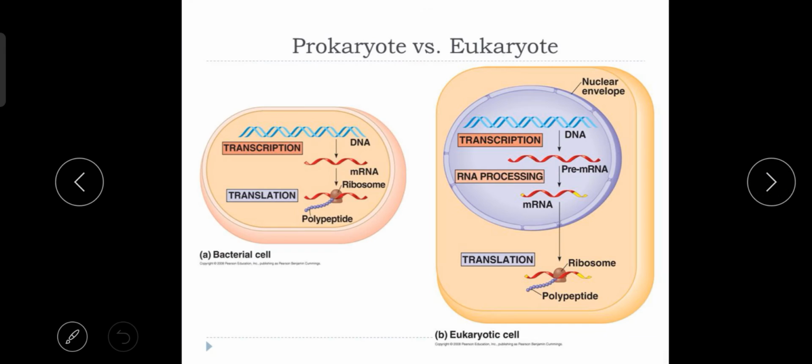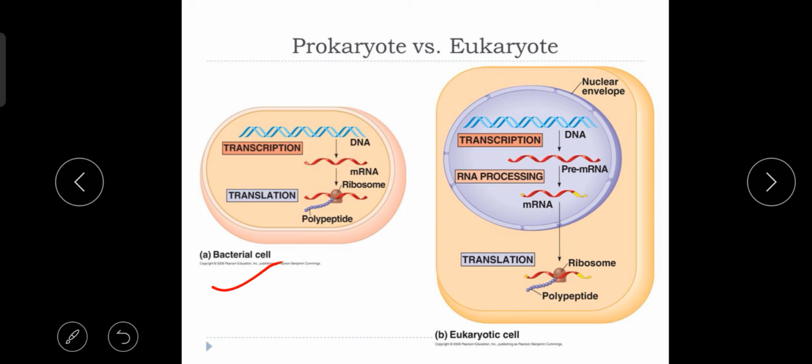So now see, what is the difference between the prokaryotic central dogma and eukaryotic central dogma? So here you can see, in case of bacterial cell, bacteria is a prokaryotic cell. In case of bacterial cell, the transcription, translation and the replication process occur in the cytoplasm.